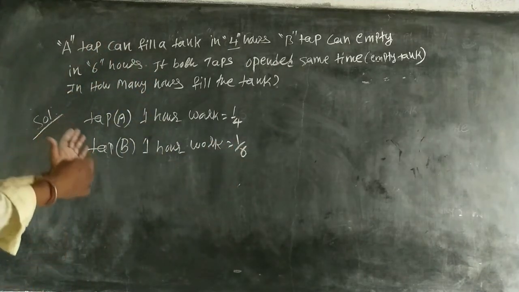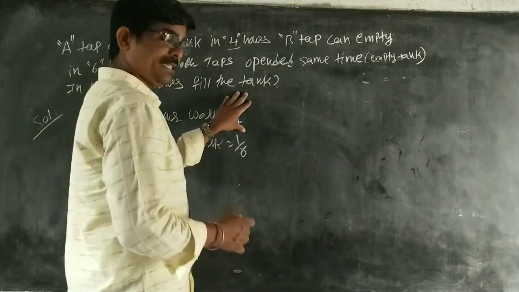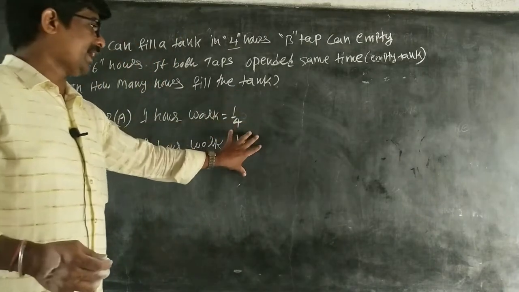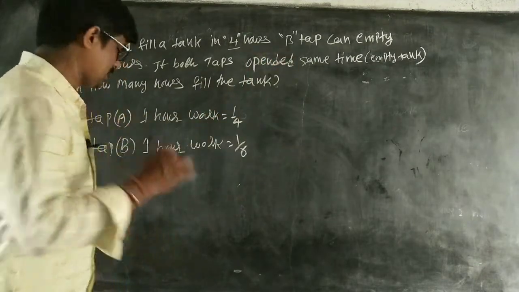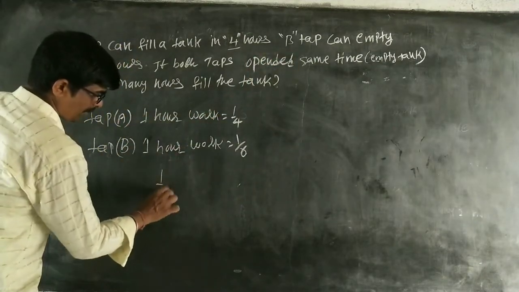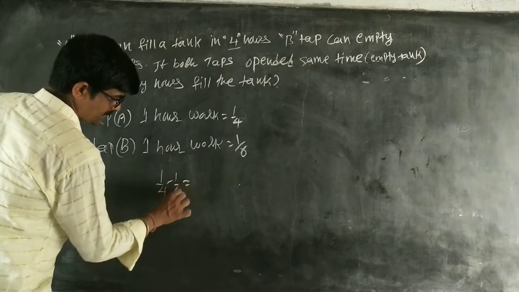So, tap A is filling, tap B is emptying. So in total we have to fill the tank. That is equal to 1 by 4 minus 1 by 6.